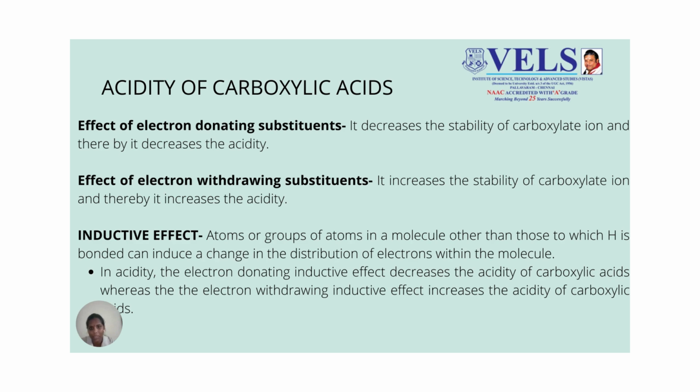Our second one is electron withdrawing substituents. If a carboxylic acid contains an electron withdrawing substituent, it increases the stability of the carboxylate ion, and thereby it also increases the acidity of the compound. Here, if the number of electron withdrawing groups increases, it also increases the negative inductive effect, and thereby it also increases the acidity of a particular compound.